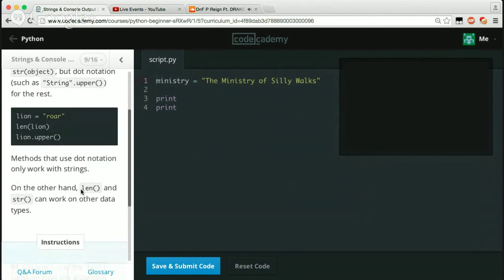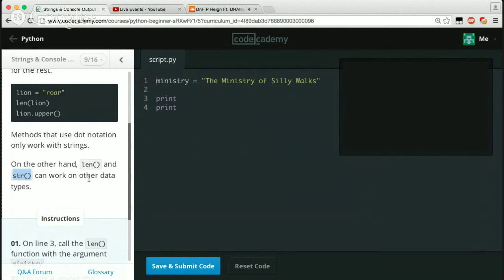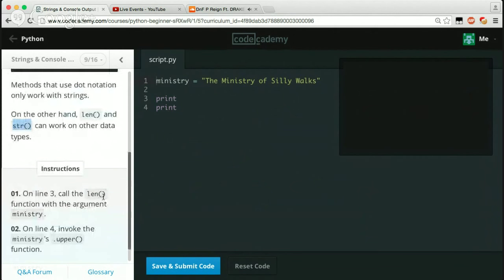But these other methods, like length, you can use on arrays. You can probably use that on anything you want, objects, whatever. And then the string method, obviously, takes anything, whether it's a number, a float, or a Boolean. It takes that and turns it into a string. So that's all that does. That's why those can work on any other data types.